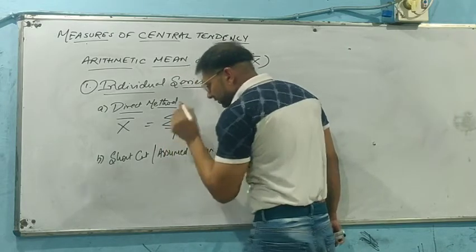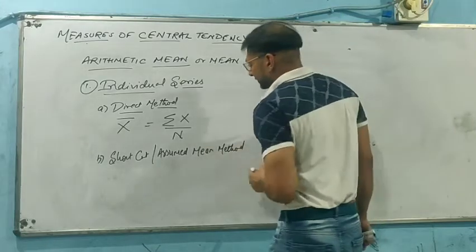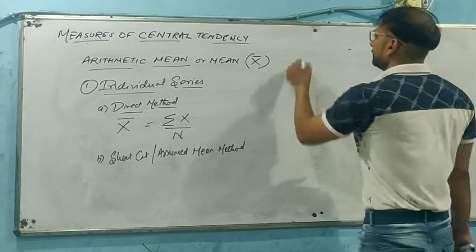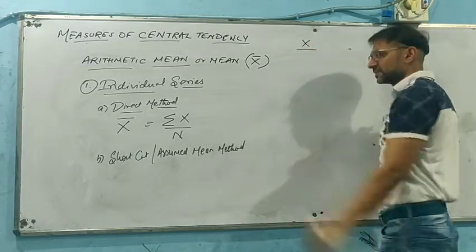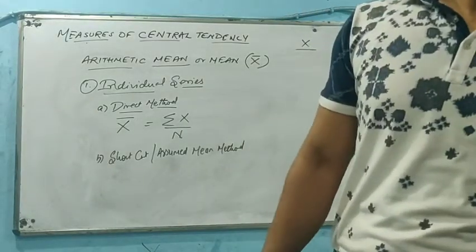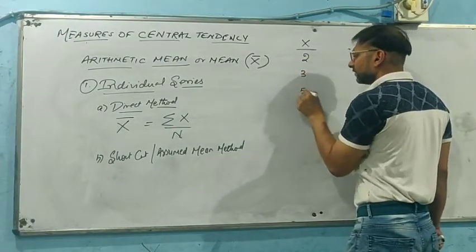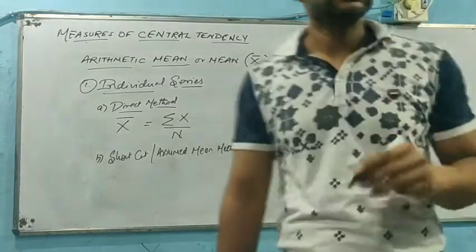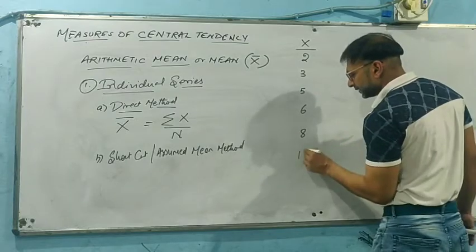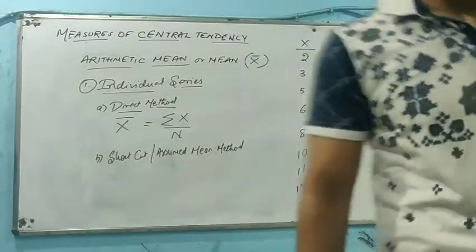Now, for instance, since an individual series does not have any frequency, we can represent any values, say 2, 3, 5, 6, 8, 10, 11, 13, and then 17, 20.